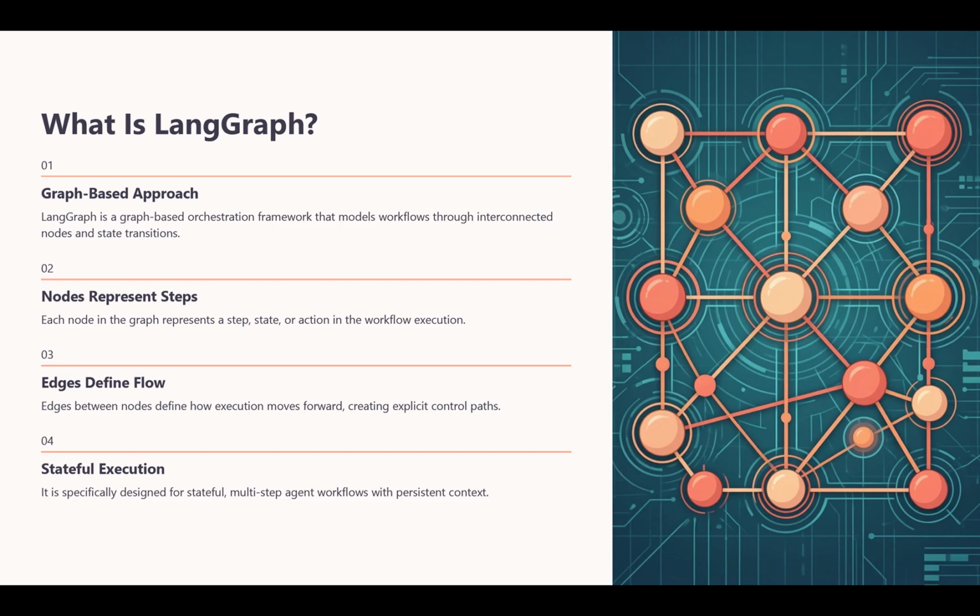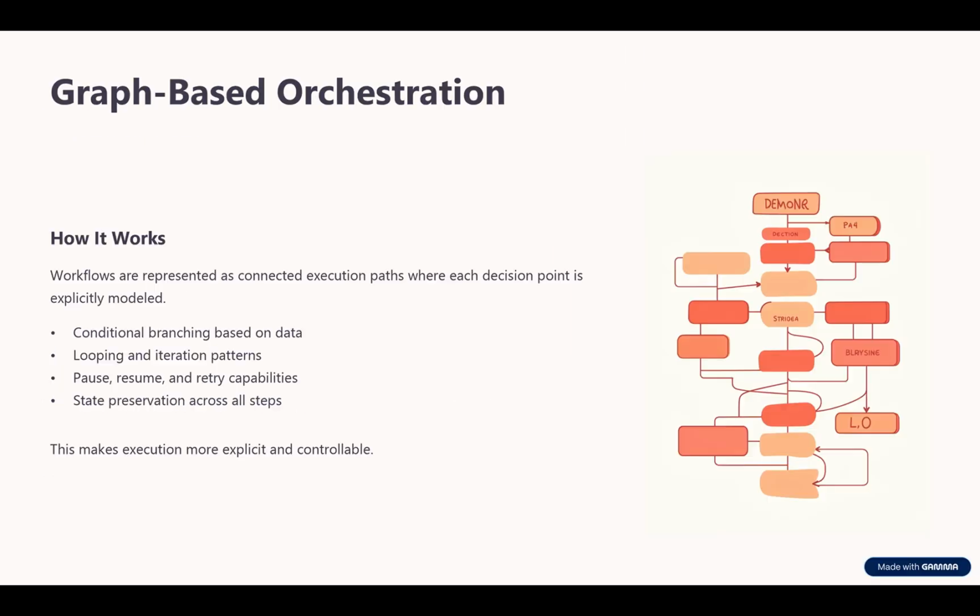This sounds technical, but the core idea is practical. Instead of treating the workflow as an informal chain of actions, LangGraph makes the progression explicit. This is especially valuable in multi-step systems where state matters. The framework is designed for workflows that are not just sequential but conditional, stateful, and controlled across time. So, LangGraph is less about agent identity and more about workflow structure. Alright, what is graph-based orchestration?